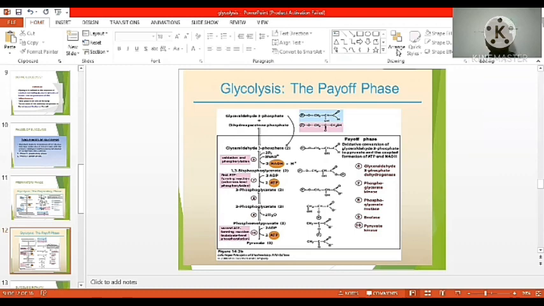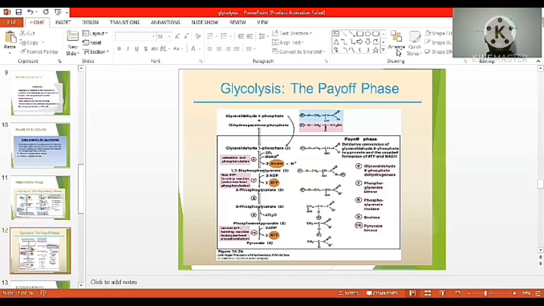1,3-bisphosphoglycerate is converted into 3-phosphoglycerate in the presence of phosphoglycerate kinase enzyme, and magnesium ions act as a cofactor in this reaction. One substrate level phosphorylation occurs in this reaction.